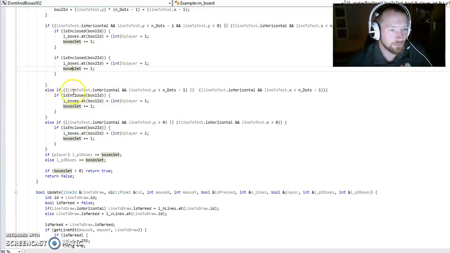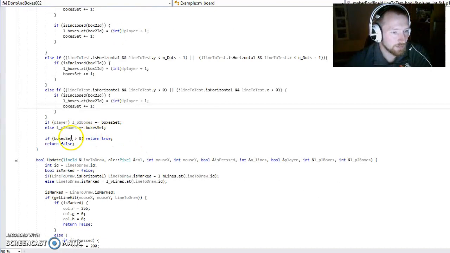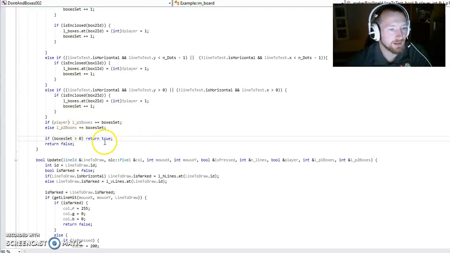But if we are at the top of the system, at an edge of the system, we will only check one box, the appropriate box, depending on if we are on top, bottom, or right, left. Now, if we have actually gained some points here, we will return true, that is, the player got a point, so there's no reason to go back. While if not, then we'll just return false, and the system will change player.